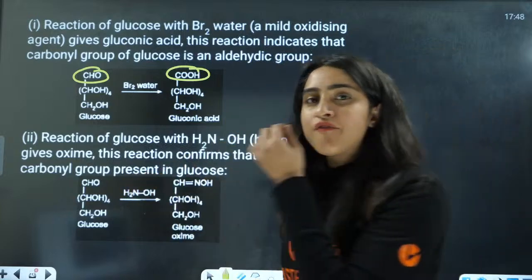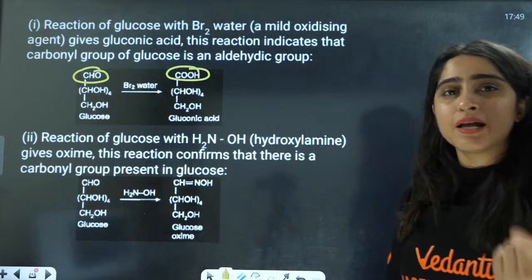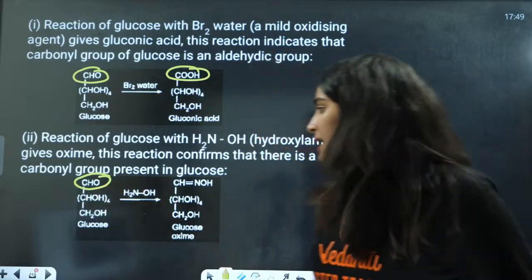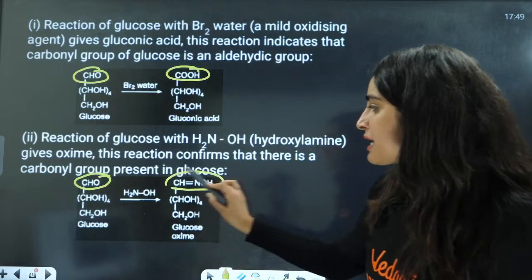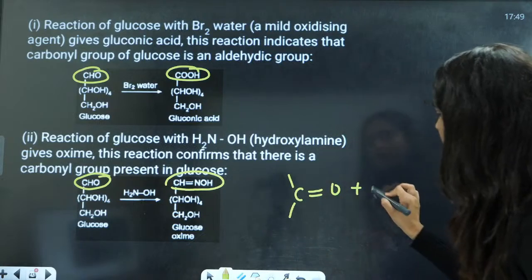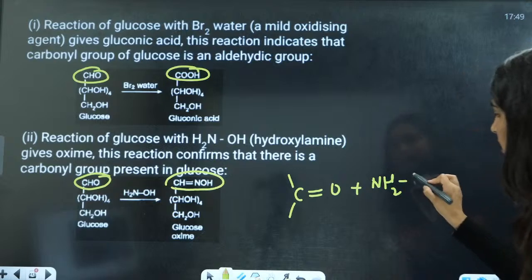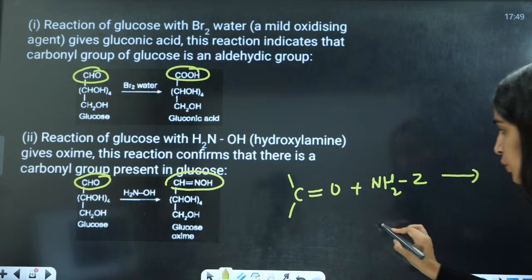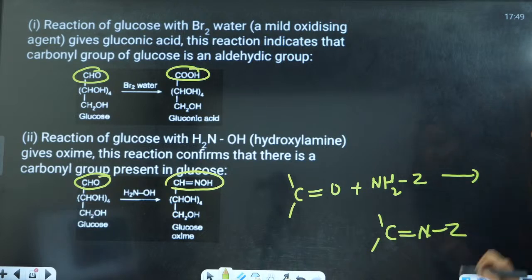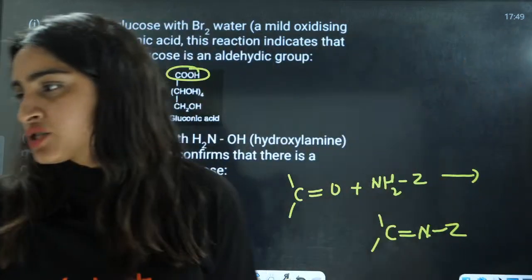Then with hydroxylamine, it is going to show the reaction for aldehydes and ketones. That means CHO is going to get converted into CH=NOH. This kind of reaction is shown by the carbonyl group, and the same reaction is shown here.